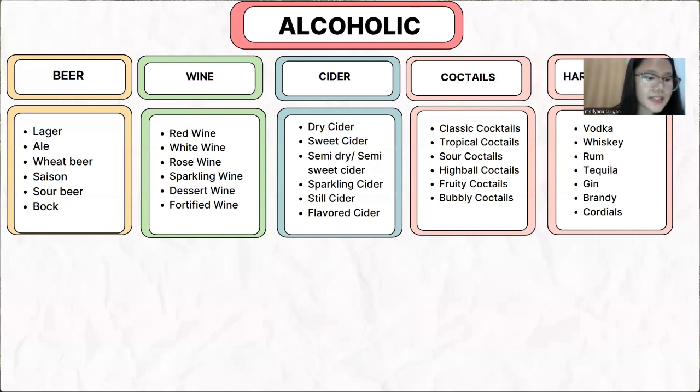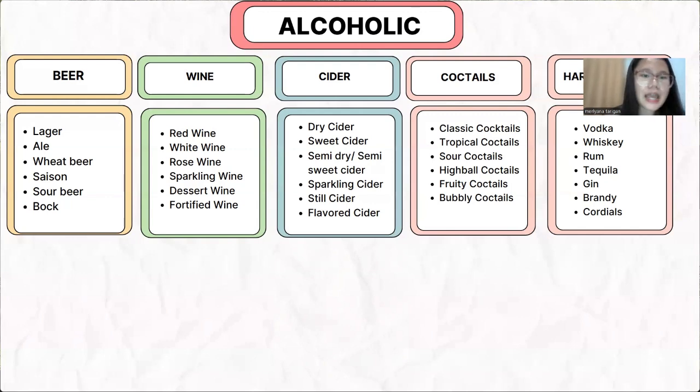And then we have sour beer. It's tart or sour in taste, made with a special bacteria or wild yeast. And the last one we have Bock. It's a strong, dark German beer with a sweet and malty flavor.